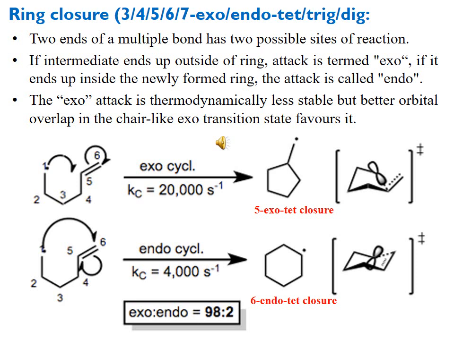Here you can see the second example, in which position 1 is going to attack at number 6, and the double bond is moving inside, and in this case there are 6 carbons involved in the ring formation, so it is termed as 6, and this attack is named as endo when the attack is on that carbon which is out of the chain or at the end of the chain. As you can see in the second point, if the intermediate ends up outside of the ring, the attack is termed exo, and if it ends up inside the newly formed ring, the attack is called endo.